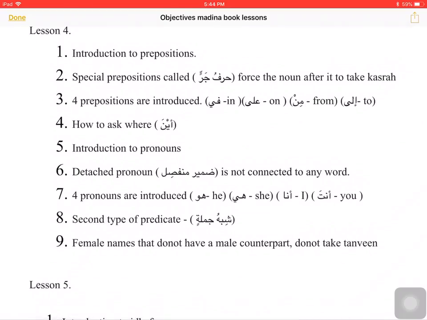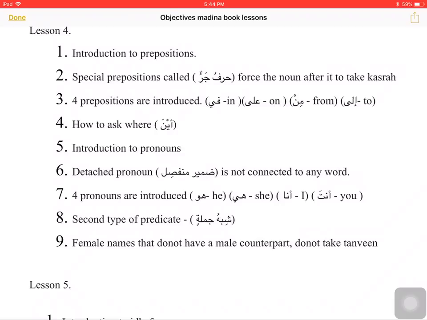In lesson 4, we were introduced to prepositions, which are the huruf of jar. They have an action. They force the ism that comes right after them to take a kasra, or rather to be in jar status. The 4 huruf of jar that were introduced were fi, which means in, ala, on, min, from, ila, to. These will force the ism after them to take jar status, and that ism is called ism majroor.